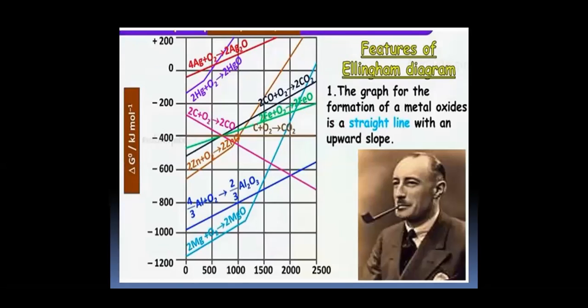Then the features of the Ellingham diagram. When I plot a graph of free energy change versus temperature for different metal oxides, the graph for the formation of metal oxides is a straight line. This graph is always a straight line with an upward slope.